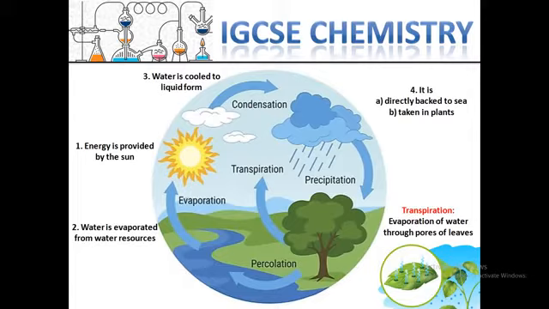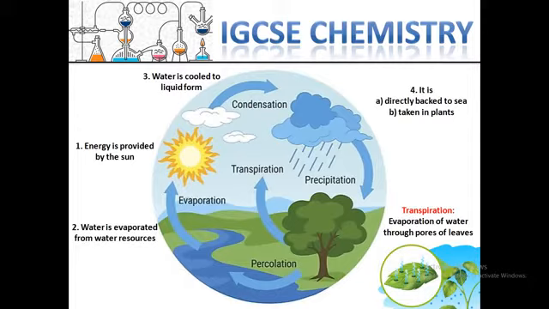So in the sky, water is cooled because the temperature at a higher level in the sky is lower, and the water can change to another form, like liquid form.